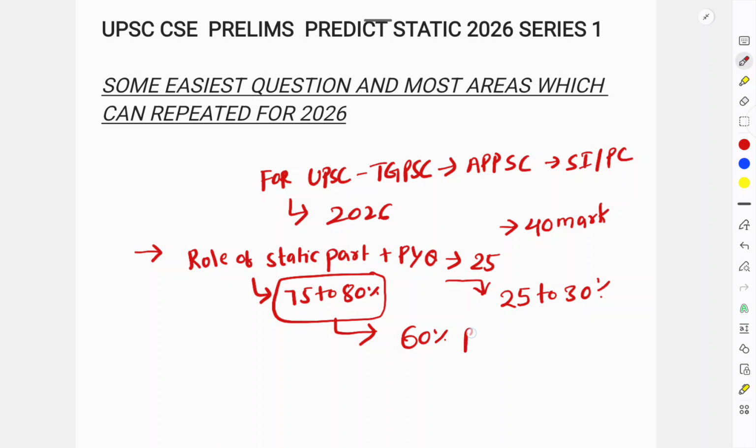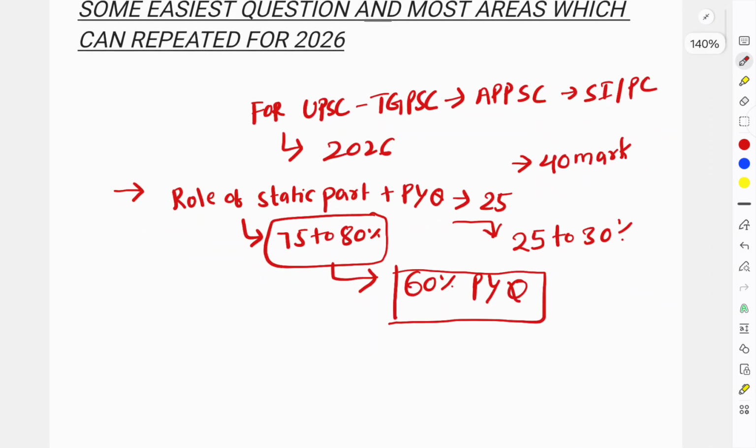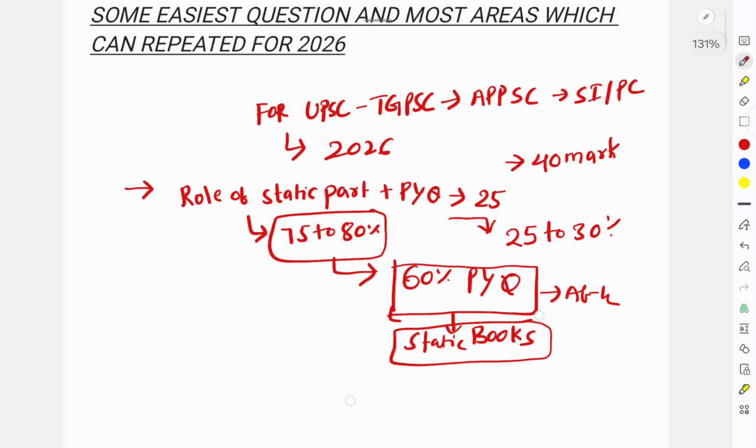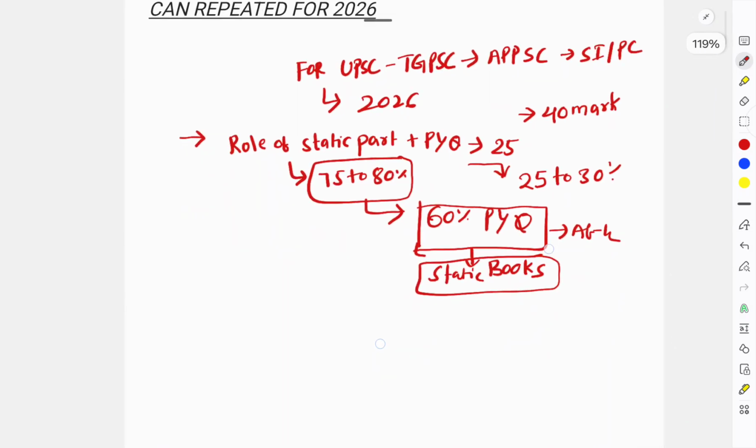When you are reading the static part, just keep the PYQ book beside you, and always before you read the chapter, just see the important previous year questions from the chapter, then only you go and read your standard books. Only after analyzing PYQs you read static books. Otherwise it becomes very difficult for us to know what to study and what not to study, because books are very bulky and you have very limited time. You have to use them very properly.